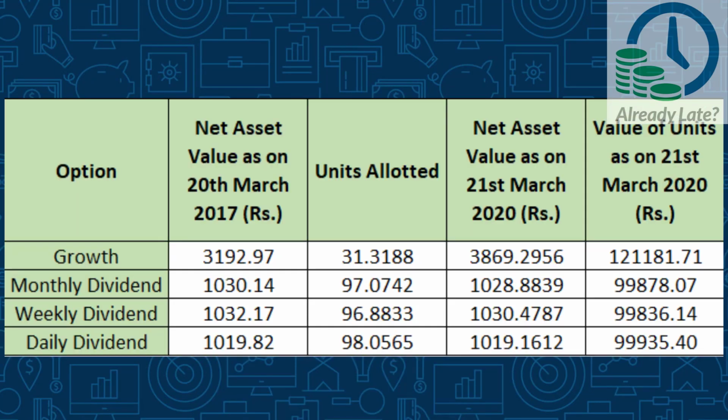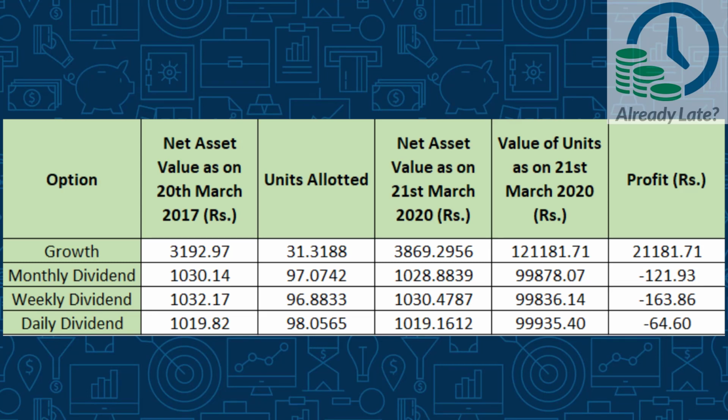The gains made by this investment can be obtained by reducing 1 lakh, which is our investment, from the current value. As you see, the gain in growth option is 21,181 rupees and some paisa, whereas there is a loss in all three other options, the monthly, the weekly, and the daily dividend options. Does this mean that even after investing for over 3 years, you earned negative returns? No, do not worry at all. You earned in the form of dividends, which is not shown yet.